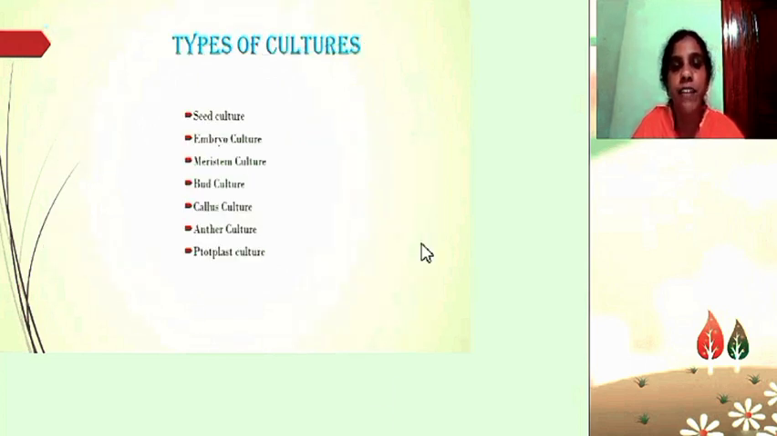Based on the explant used, there are different types of cultures such as seed culture, embryo culture, meristem culture, bud culture, callus culture, anther culture and protoplast culture, of which I will discuss only a few.